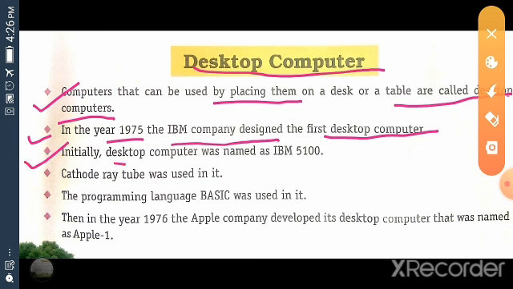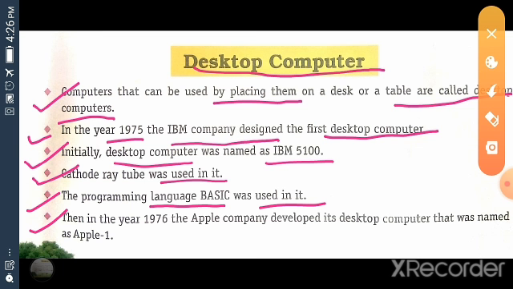Initially, the desktop computer was named IBM 5100. Cathode ray tube was used in it. The programming language BASIC was used in it. Then in the year 1976, the Apple company developed its desktop computer that was named Apple I.